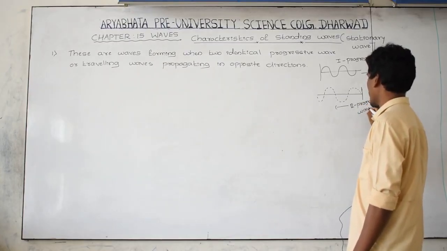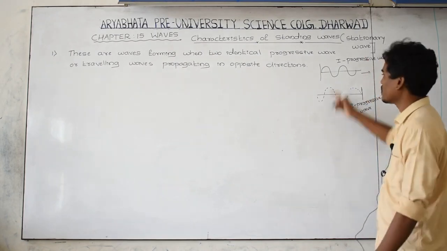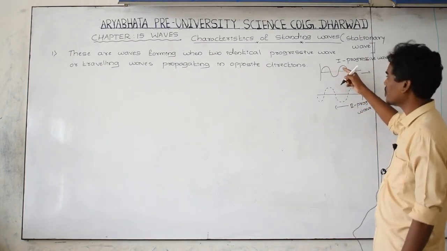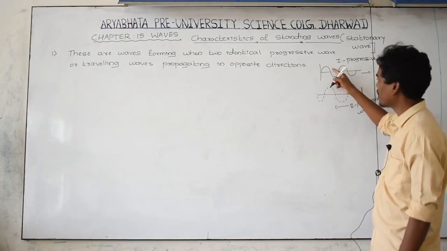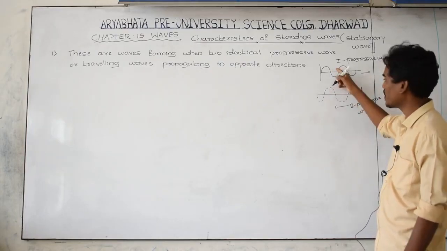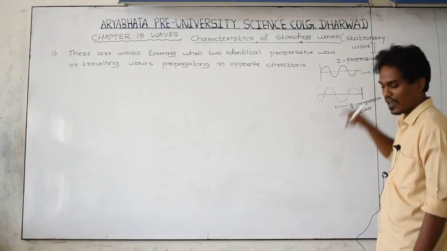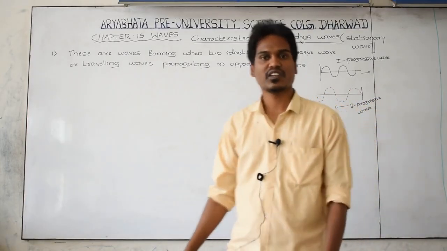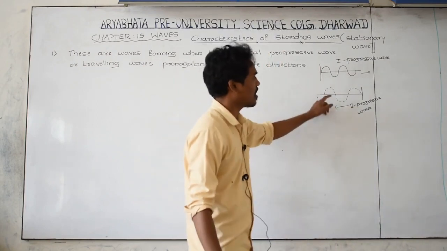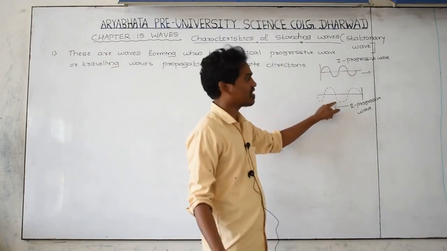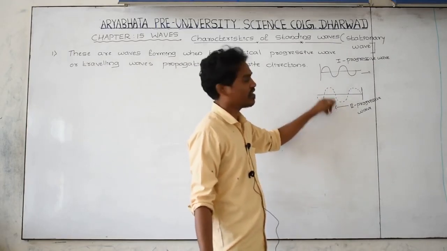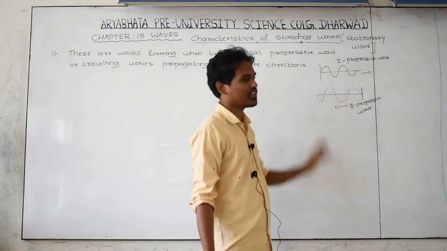Both are identical, which means the speed of the first wave is exactly the same as the second wave. Velocity, amplitude, frequency and wavelength are all the same.